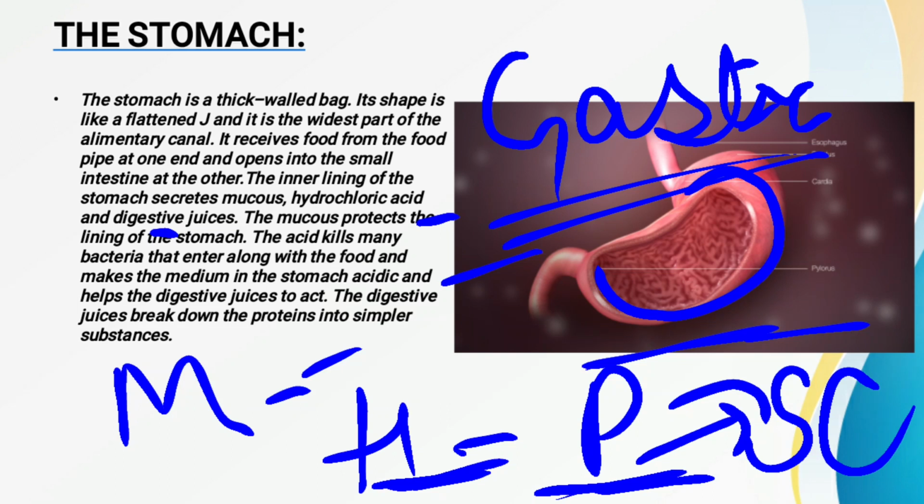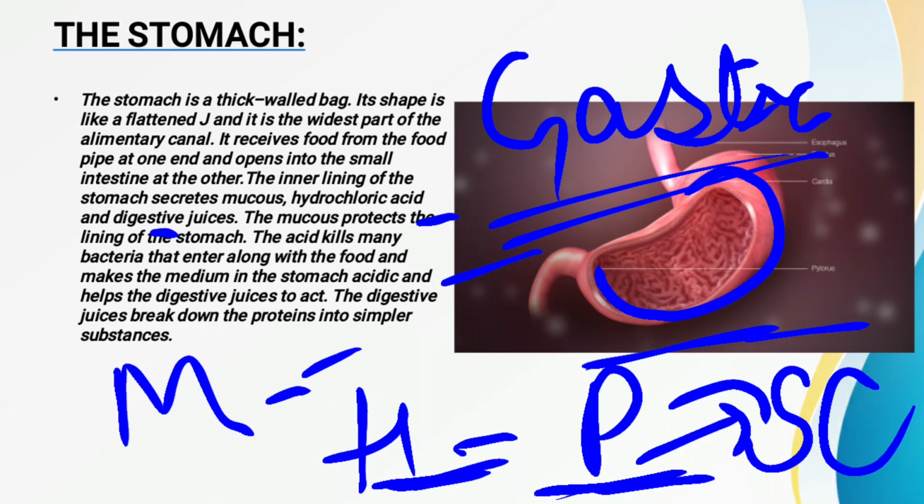The next one is hydrochloric acid. As we all know, along with the food, some kind of bacteria also enters into our body. Now these bacteria put an adverse effect on our health, so it is also necessary to kill these bacteria. So the function of the HCl is that it kills the bacteria, whatever bacteria enters into our stomach, so that it doesn't put an adverse effect on our health or on our body.